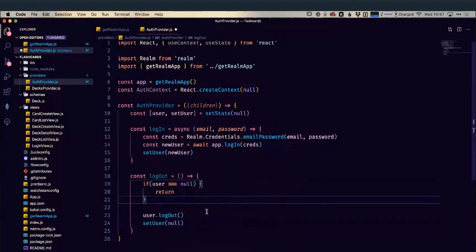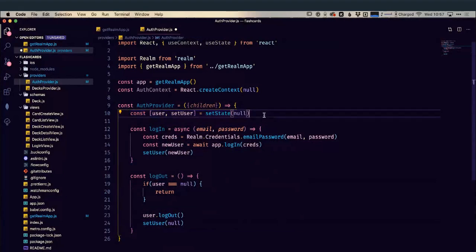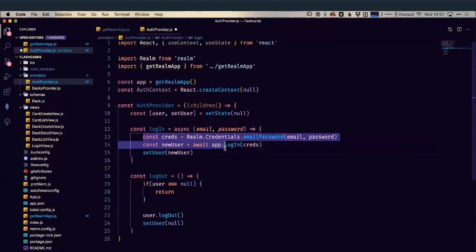Okay, so what we're seeing here is that we have this context that's being set in React. Whenever we first start this up, our user is going to be null. Then we have a login function that takes an email and password. It uses our Realm app to log them in with those credentials, and then it's going to set that user to our authenticated user. Now, what you may notice here is there's no error checking. If this login fails for whatever reason, it's actually going to raise an exception, and we're going to catch that during the authentication flow and display the error message for it.